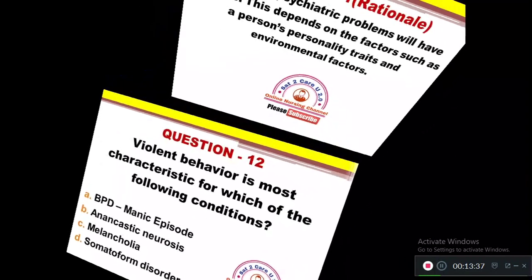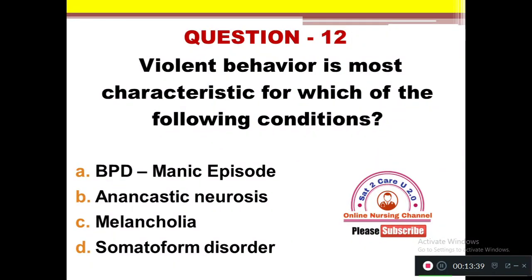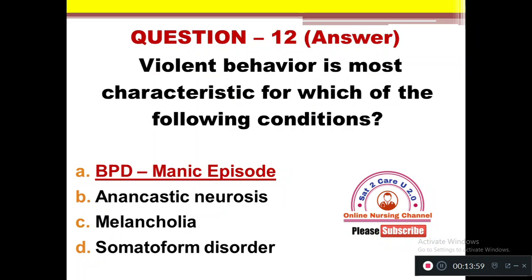Question number 12. Violent behavior is most characteristic for which of the following conditions? Option A, bipolar disorder manic episode. Option B, anarchistic neurosis. Option C, melancholia. Option D, somatoform disorder. So violent behavior is characteristic of option A, bipolar disorder, manic phase.